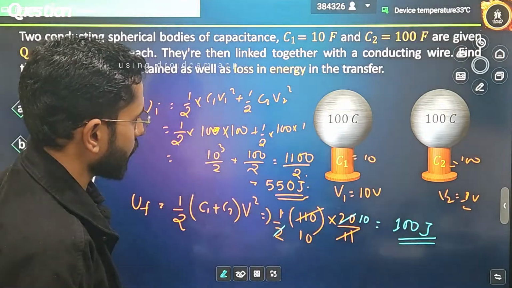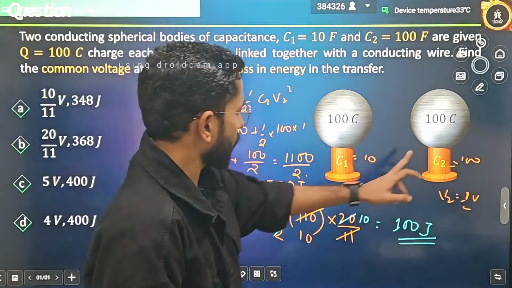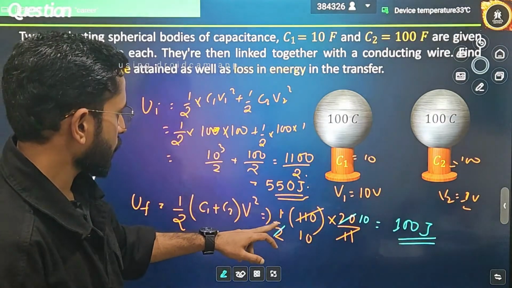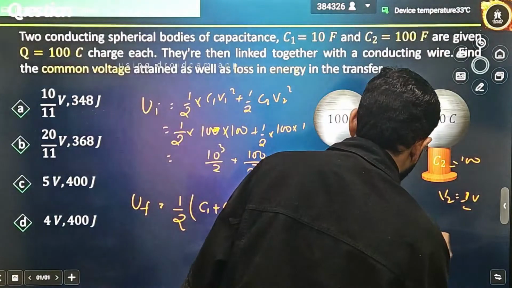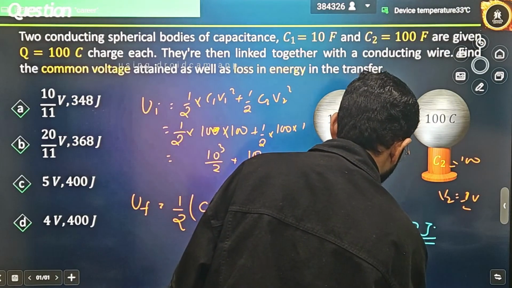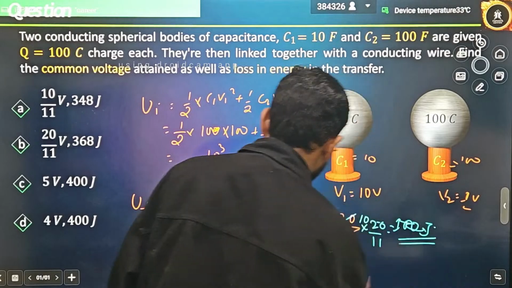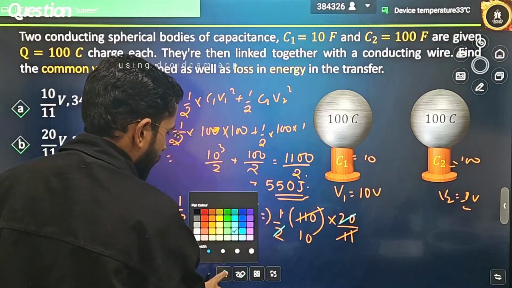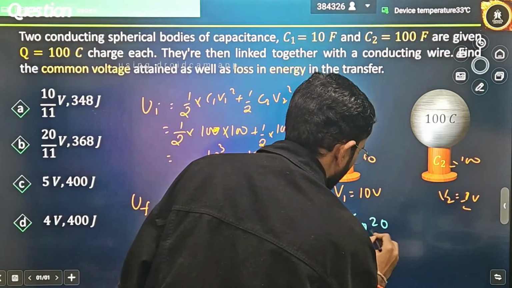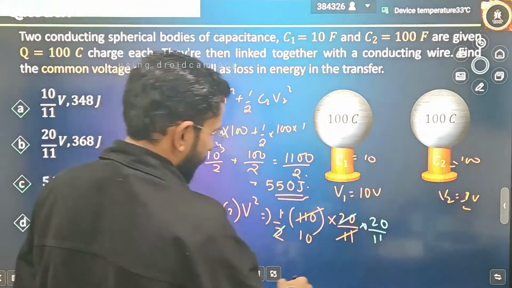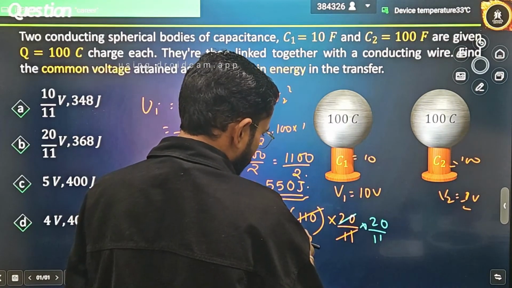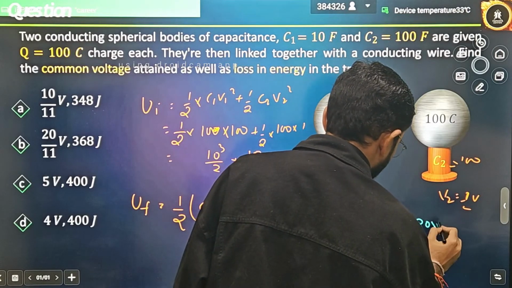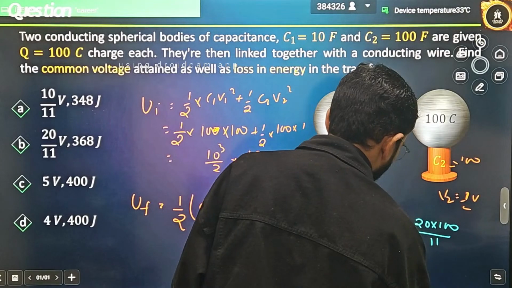Somewhere we made a calculation mistake. Values are given: 10, this is 100, this is 110. Half C V square. Okay, sorry. Correct now. Here V square is there, which means you have to multiply 20 by 11 as well. This is not 100. That's why the answer was not matching. There is a term 20 by 11 C V square. Now what is left? Here the 10 gets cancelled, here it also gets cancelled. That will be 10. It is nothing but, if I add, 20 into 100 divided by 11.